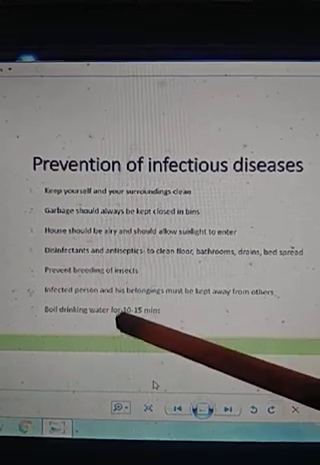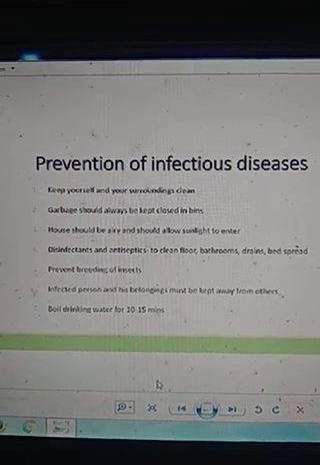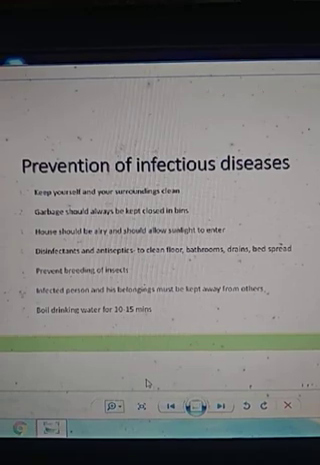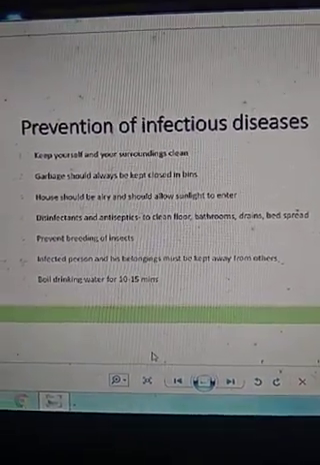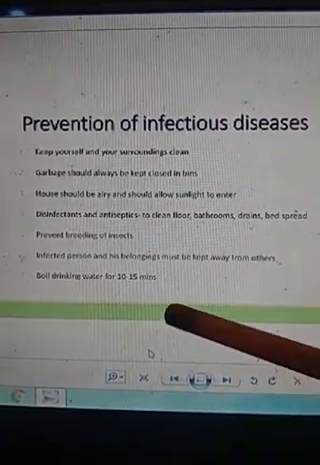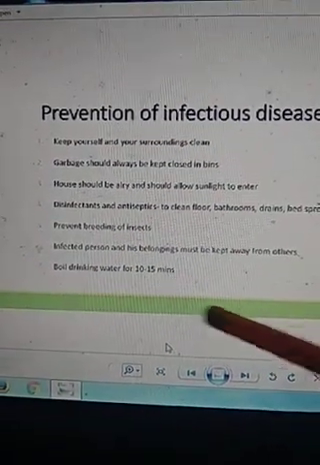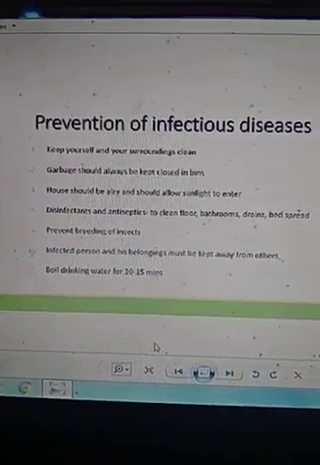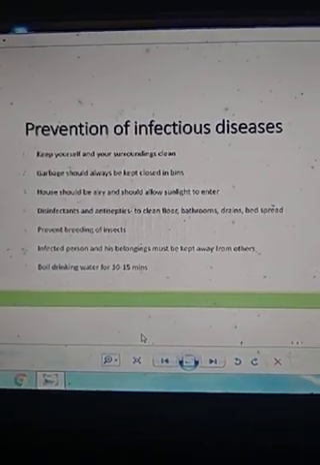Next, an infected person and his belongings must be kept away from others, because in a family if an infected person is there and his belongings are used by another person, then other members will also get such a disease. So this should not happen and we should keep that person and his belongings in a separate room. Understood? And last is boiling our drinking water for at least 10 to 15 minutes, so that if any germs are present in the water, they will get killed, and these killed germs will not be harmful to us, and ultimately we will not get any infectious disease.